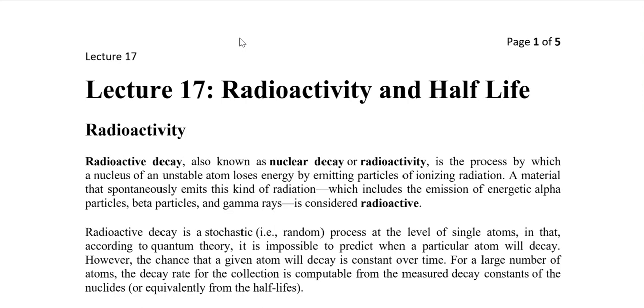So at the atomic level we cannot properly predict when it will decay, but at a mass level we can say when the total element will decay, and that is what we measure in a half-life.